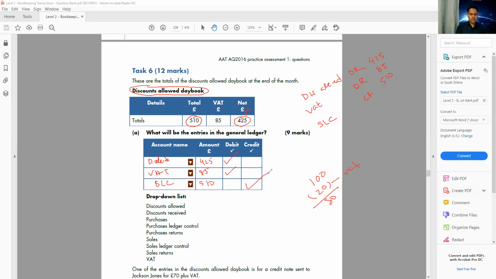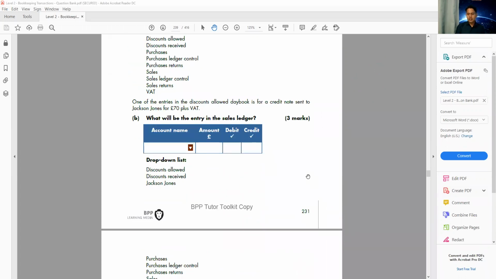All right, so that's good. Let me know if you have any question. Okay, so let's move to this one. It says one of the entries in the discount allowed day book is for a credit note sent to Jackson Jones for 70 plus VAT. So basically, I give a discount to a customer. His name is Jackson Jones. And how do I give the discount? I send him a credit note.